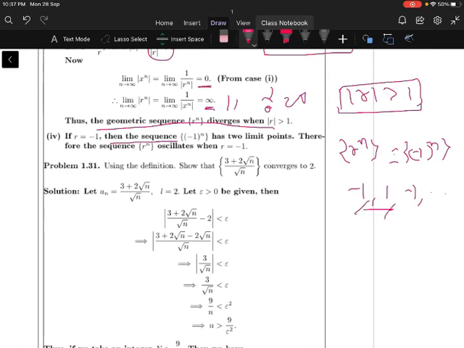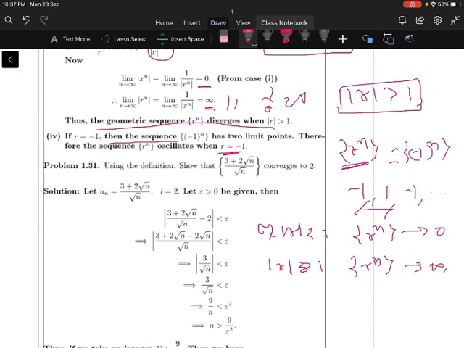So it means it has two limit points, -1 and +1. You should know that every convergent sequence has a unique limit point, but this sequence has two limit points. So this sequence oscillates between -1 and +1 for r is equal to -1. Therefore the geometric sequence diverges when r is equal to -1. Let us conclude that if mod r is less than 1, the sequence converges to 0. If mod r is greater than 1, the geometric sequence diverges to what? Infinity.